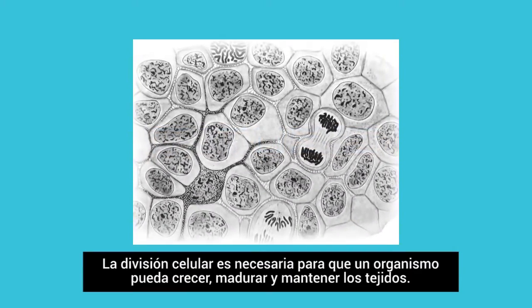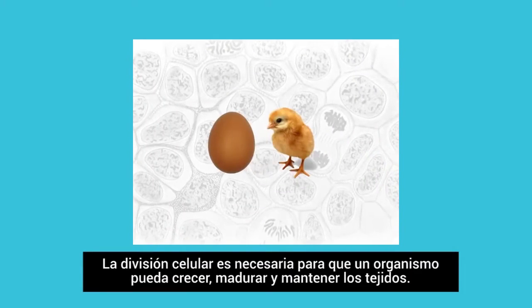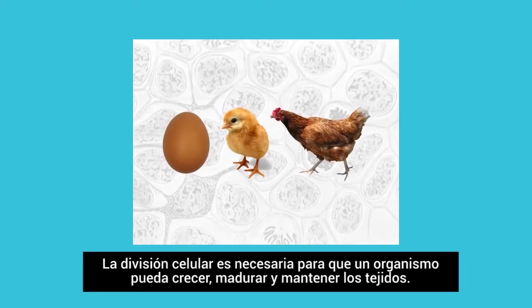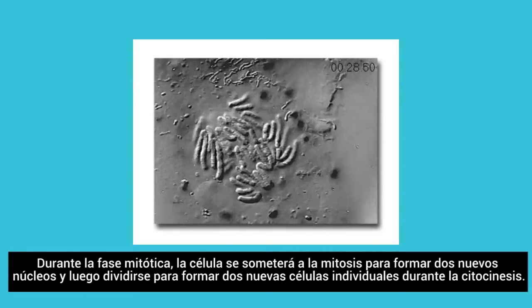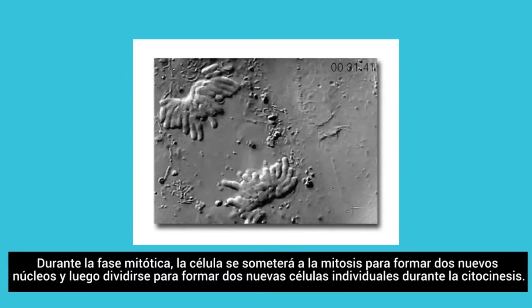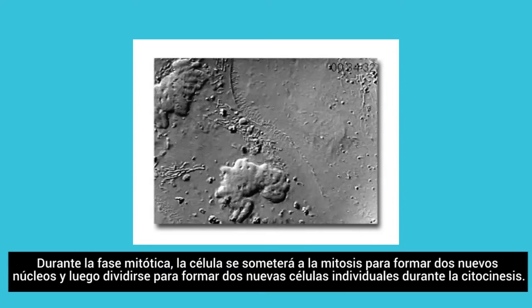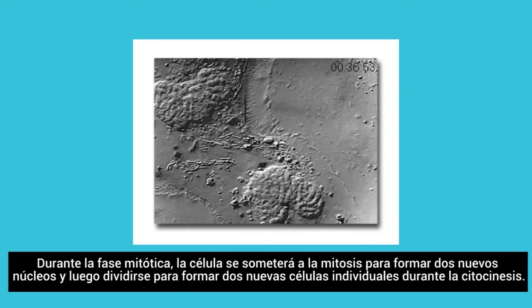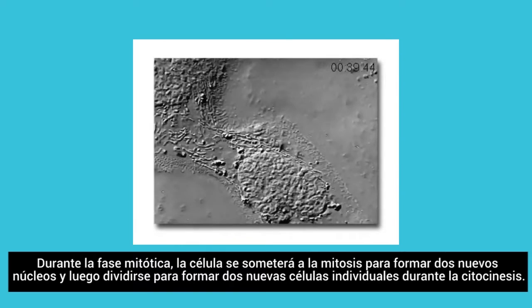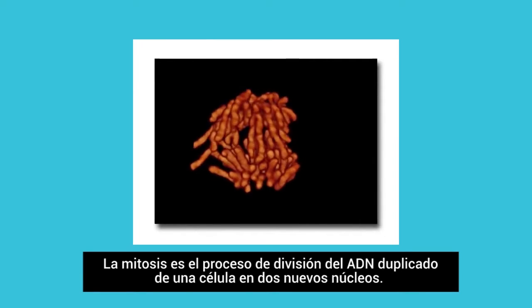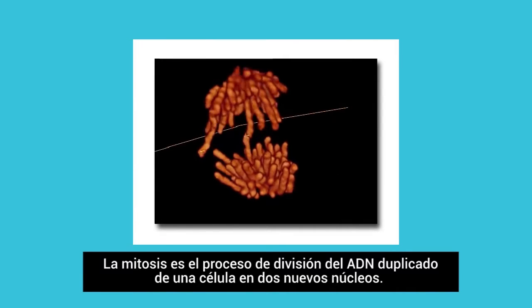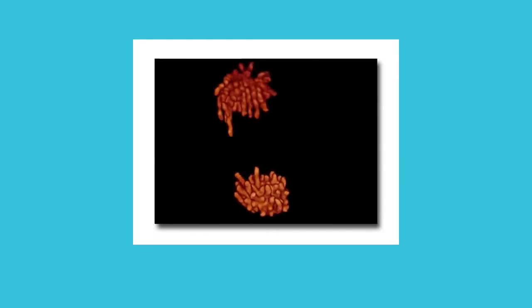Cell division is required for an organism to grow, mature, and maintain tissues. During the mitotic phase, a cell will undergo mitosis to form two new nuclei, and then divide to form two new individual cells during cytokinesis. Mitosis is the process of dividing the duplicated DNA of a cell into two new nuclei.